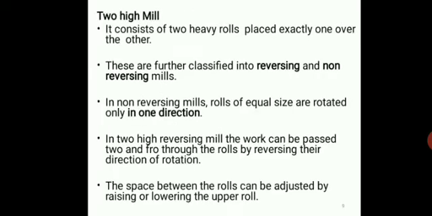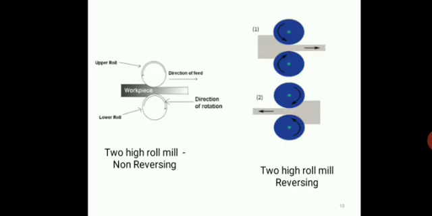So what is this 2 high mill? We can go to the figure. This is the 2 high mill. A 2 high mill is further classified into two types, non-reversing and reversing, which we will discuss. A 2 high mill consists of 2 heavy rolls placed exactly one over the other. Mostly the lower roll will be fixed in position, and the upper roll can be moved to adjust the space between the rolls. Both rolls rotate at the same speed but in opposite directions.